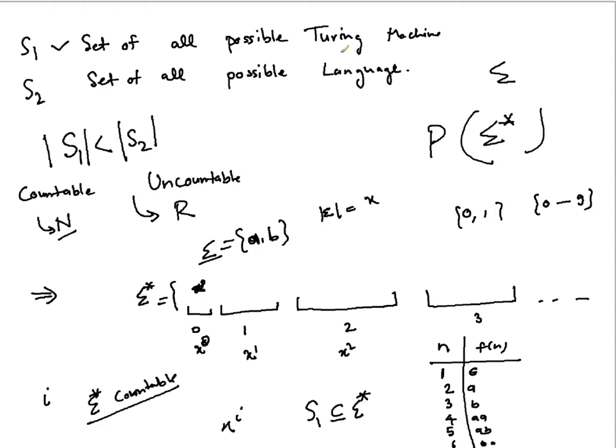So there will be some languages which are not even Turing recognizable. So far, whatever languages we were seeing, we always used to say these are Turing recognizable. But in reality, there are languages for which you don't have even a recognizer. And we will encounter such languages very soon.